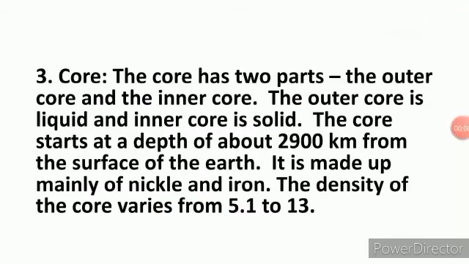Now it is about core, that is third layer of the earth. The core has 2 parts, the outer core and the inner core. The outer core is liquid and inner core is solid. The core starts at a depth of about 2900 km from the surface of the earth, and it is made up mainly of nickel and iron. The density of the core varies from 5.1 to 13. So this will be the answer.